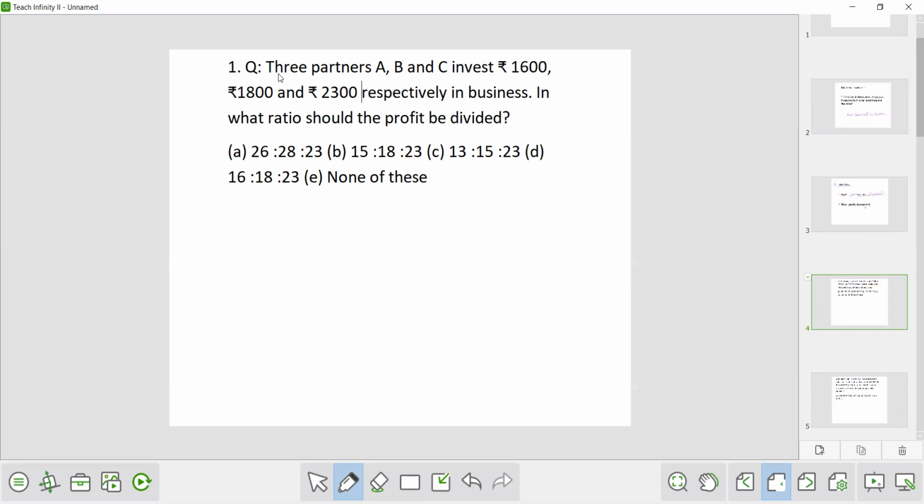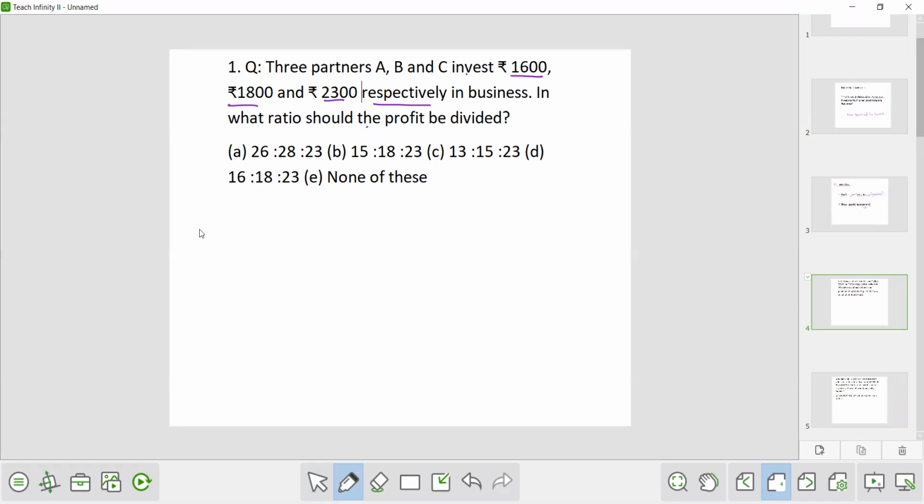The first question: three partners A, B, and C invest rupees 1600, 1800, and 2300 respectively in a business. In what ratio should the profit be divided? Here the time period is the same, meaning they are investing for an equal period of time. Let's say 1 year, 2 years, 3 years, whatever it is, the time period is the same. If the time period had been different, they would have given that A invested this amount for 4 months, B for 7 months, like this. Here nothing is given, so the time period is the same.